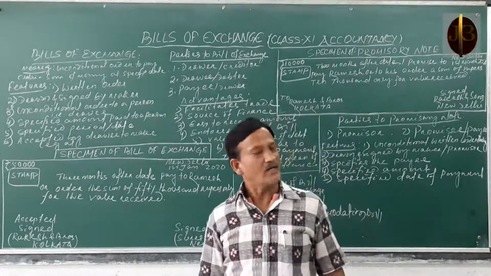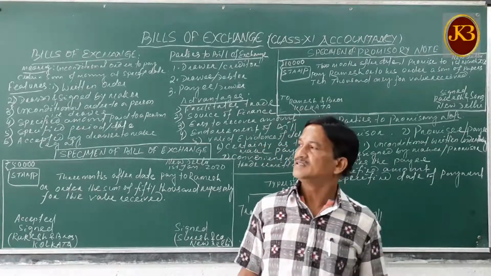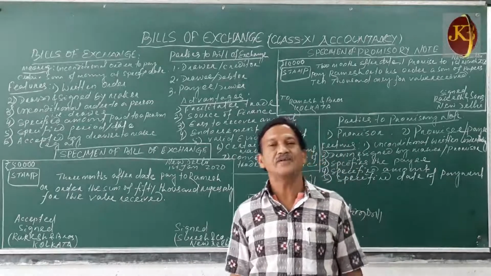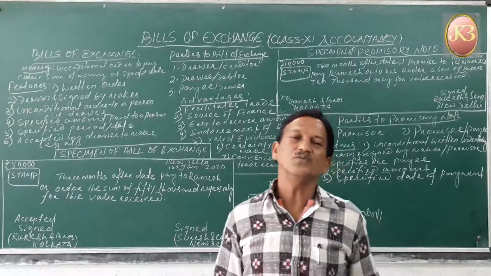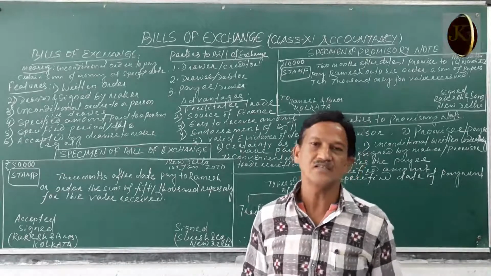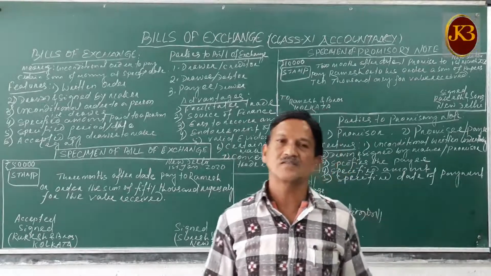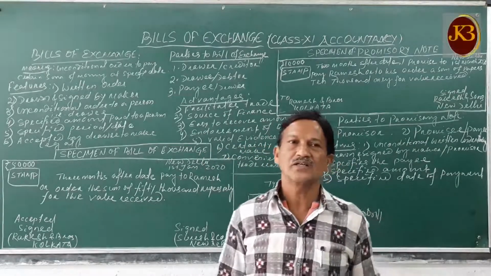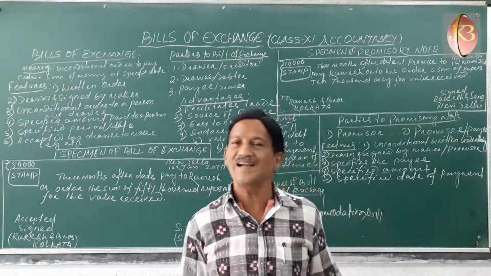As we had completed the depreciation chapter, provisions and reserves, the next class is about the bills of exchange. As you know, businesses deal with numerous transactions of buying and selling of goods and services. Obviously, the buying and selling of goods in the business is done on a cash basis as well as a credit basis.